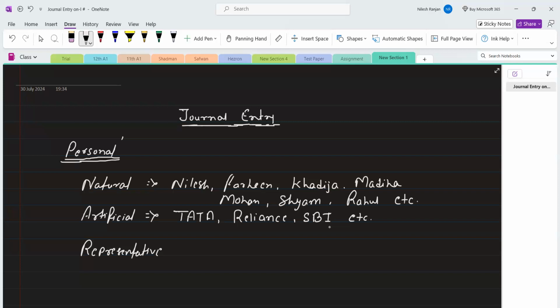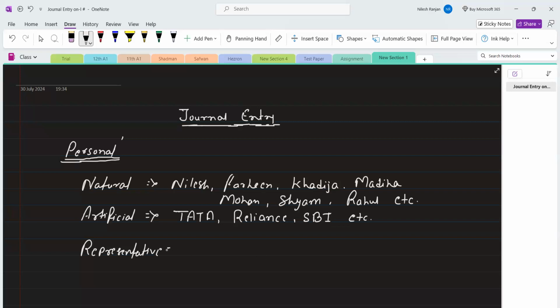Like in Tata, you will see Tata Power, Tata Motors, Tata Steel. In the same manner, Reliance has a very large portfolio of products. SBI is involved in only one business, that is banking, the State Bank of India. So these are the organizations.